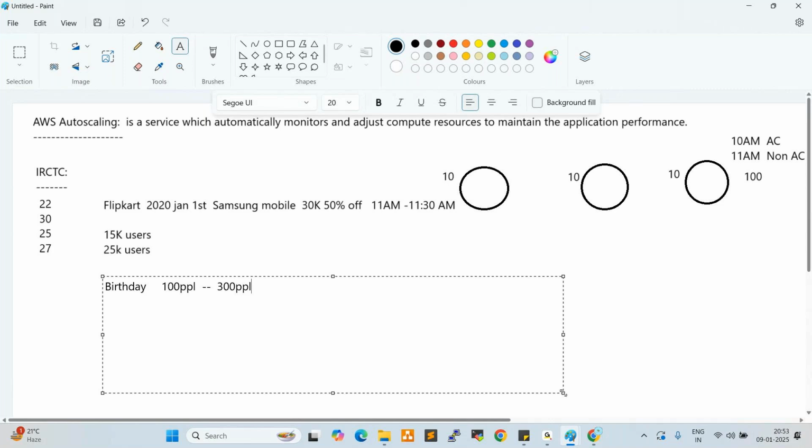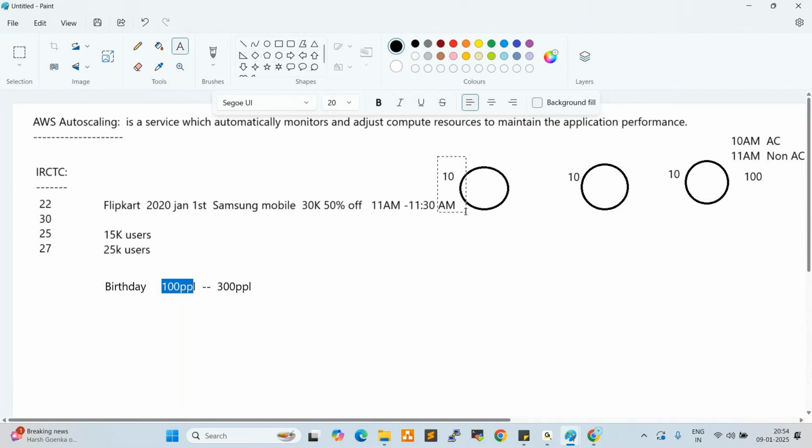Or else, we invited 300 people and only 100 attended. What will happen? We can manage easily, but resources will be wasted. Food will be wasted. The same situation applies to servers also. For example, the IRCTC team configured 3 servers that can manage 30 requests only, but at Tatkal time the requests drastically increase to 100, so these servers cannot manage, right?